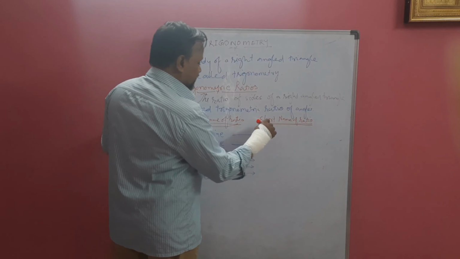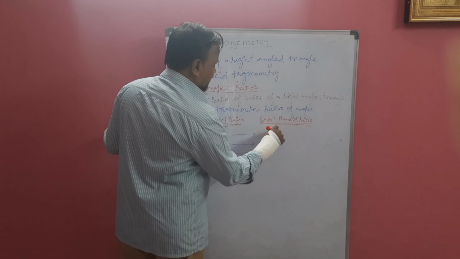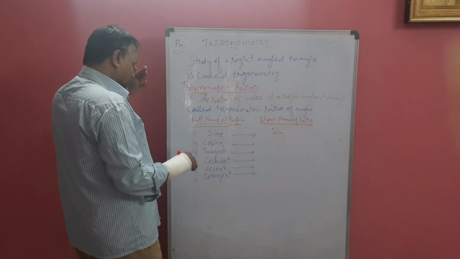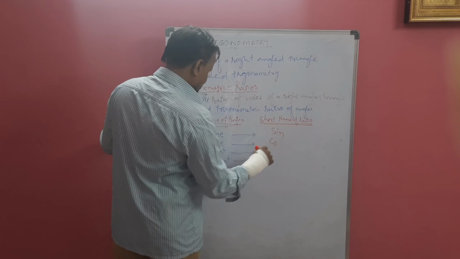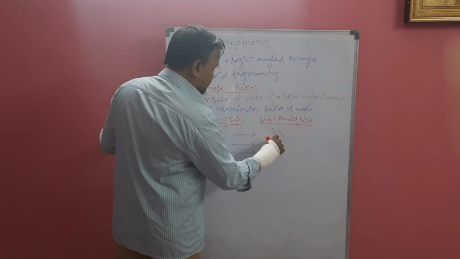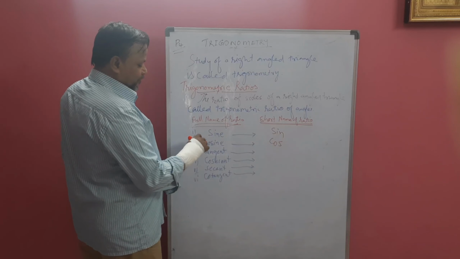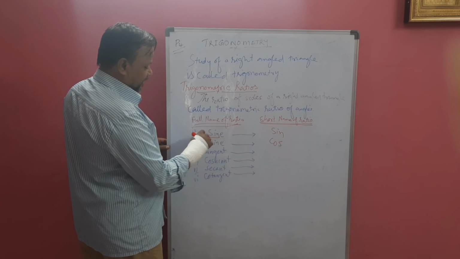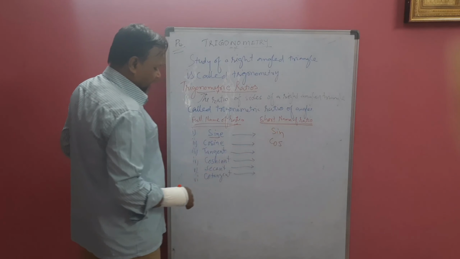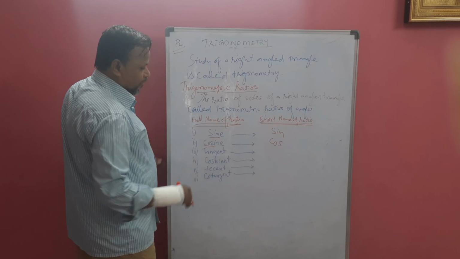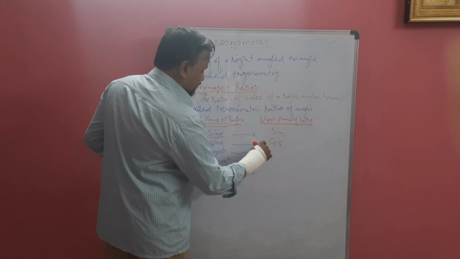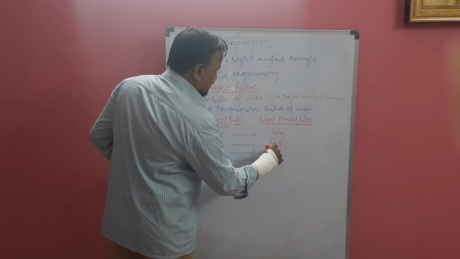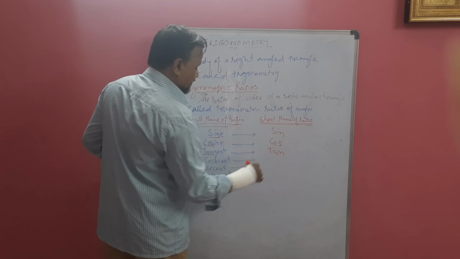The short name of sine is just S-I-N. First one is sin. Second one is cosine, which is nothing but cos. For sine we have taken the first 3 letters, and here also the first 3 letters, cos. Tangent, short name is tan. T-A-N, tan.